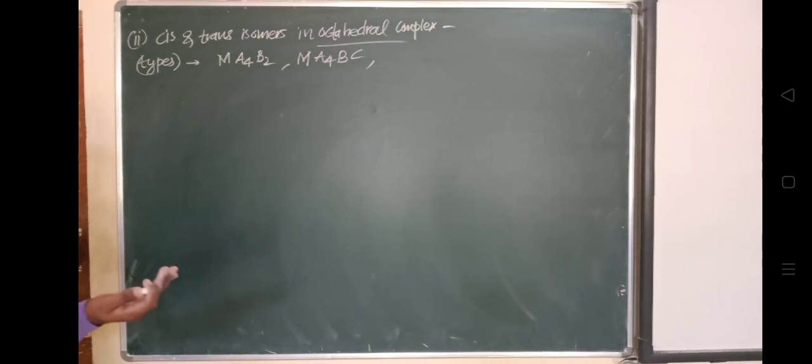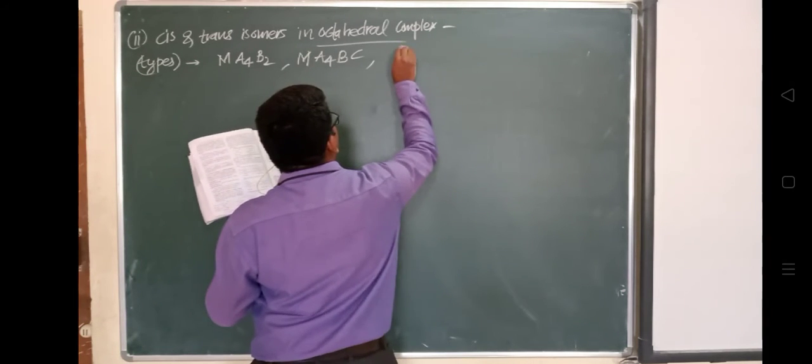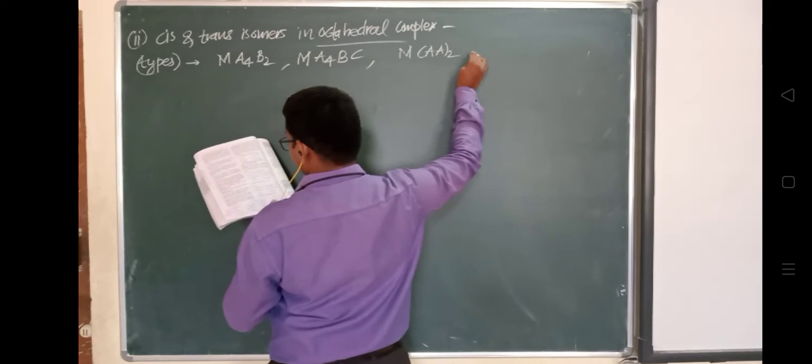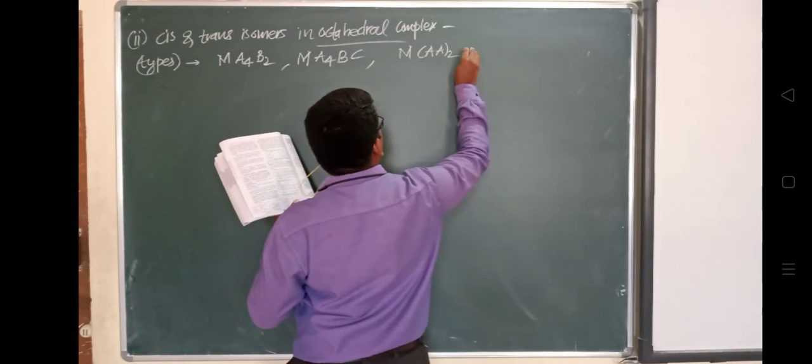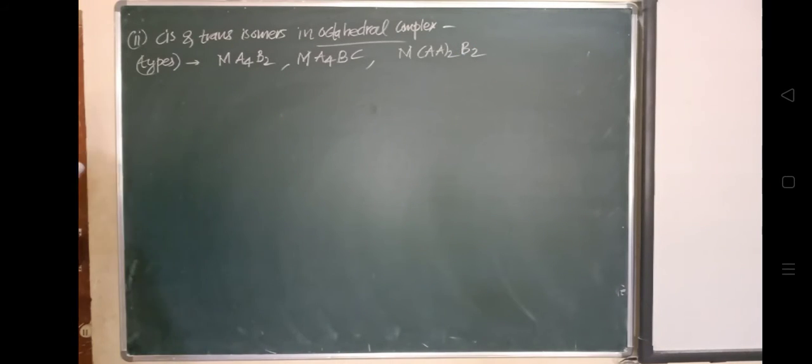And another is M(AA)2B2 type. So these are the three types which exist as cis and trans isomers, where AA is a bidentate ligand.